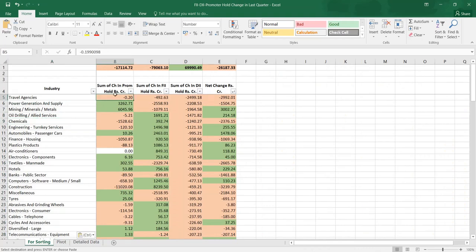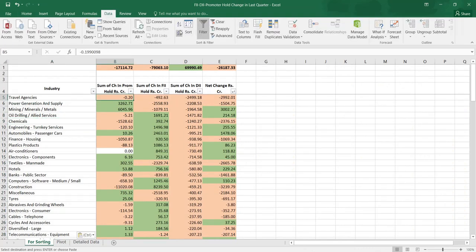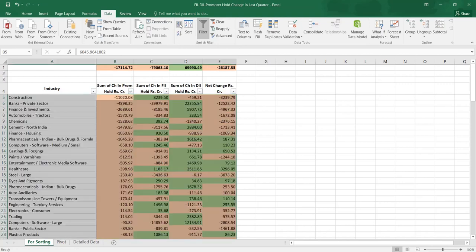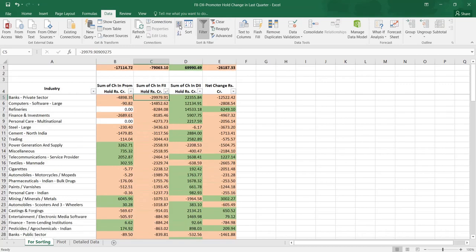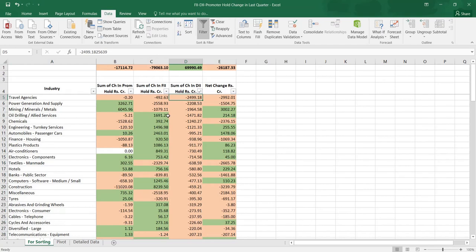So let us see in data how much is the selling, say for example construction field. If I sort it as per promoter holding change, in the construction field 11,000 crore was offloaded by the company promoter holders. Likewise, banking is the sector where FIIs have sold, private sector banks, not the PSU banks. Where FIIs or DIIs are not interested are these industries: travel, power generation, mining, oil.